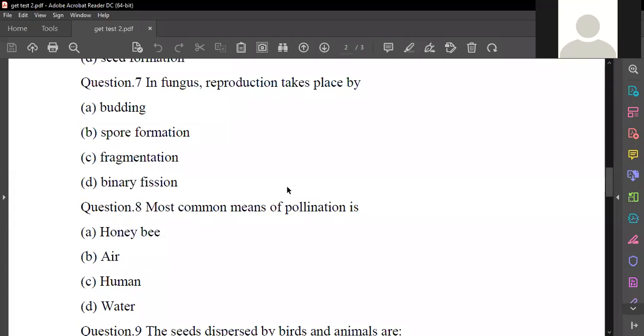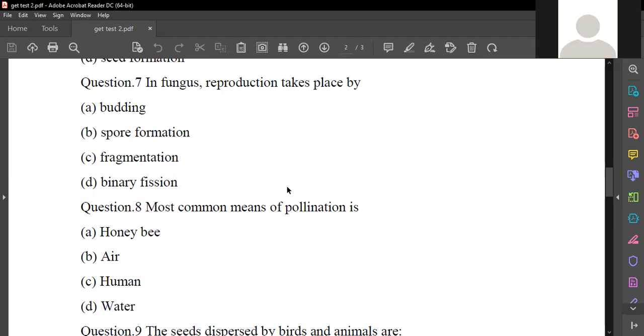The next one. The most common means of pollination is air, honeybee, or water? Sir, air. Sir, it is air. Some say honeybee. Boys, I said already, you can speak one by one. Raghu, what is the answer? Sir, it is air, but I kept honeybee first, and it is showing as air only.